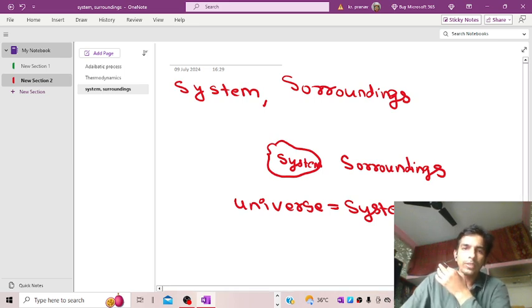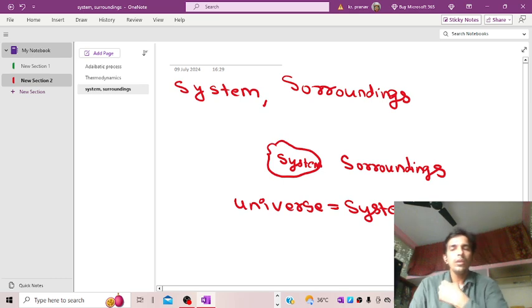So those are basically the three basic terms which form the base of thermodynamics. The first is system. It is a point or region in space which is under our consideration, which we are focusing on. Surrounding, except the system, whatever space and entities are present, is known as surroundings. And as far as universe is considered, it is the summation of system and surroundings.